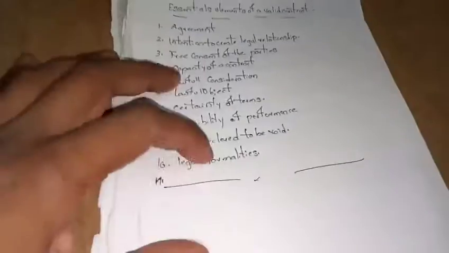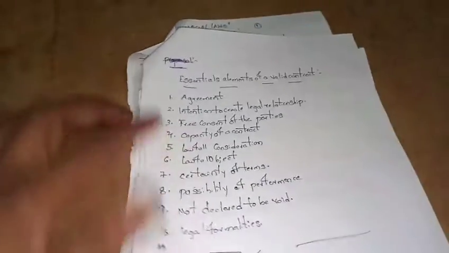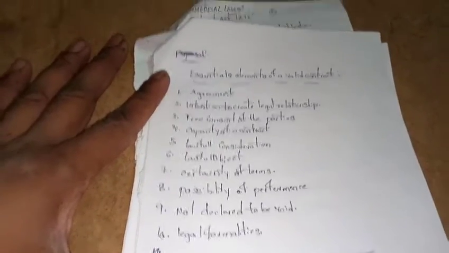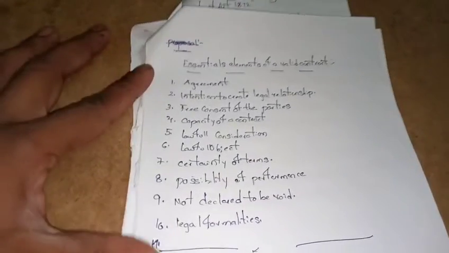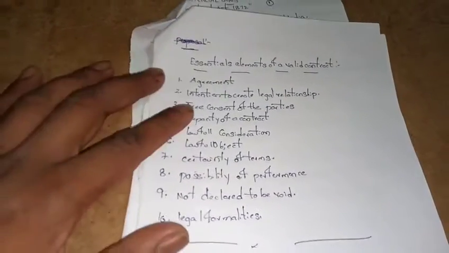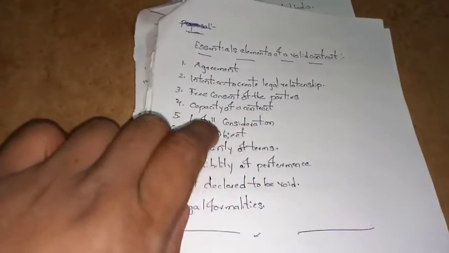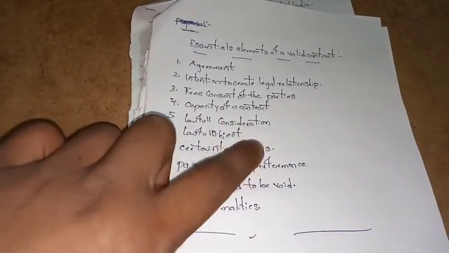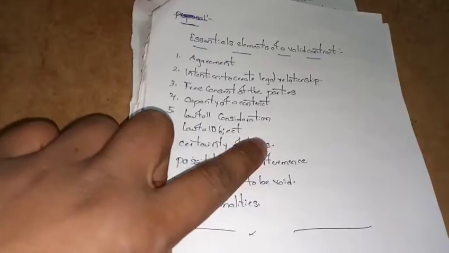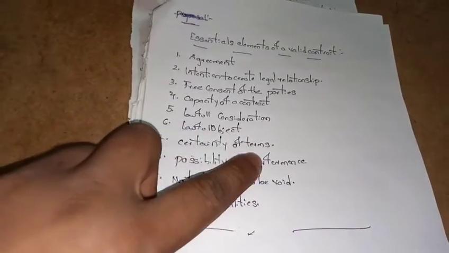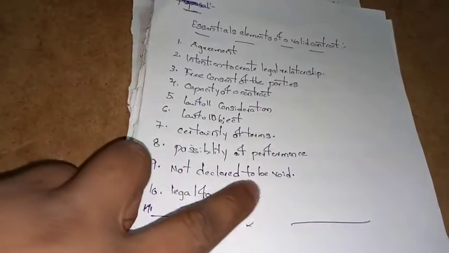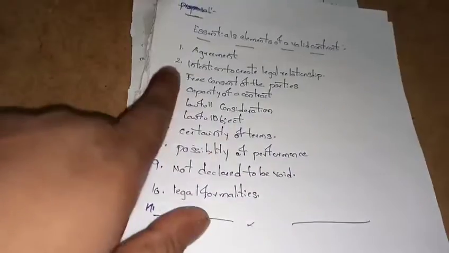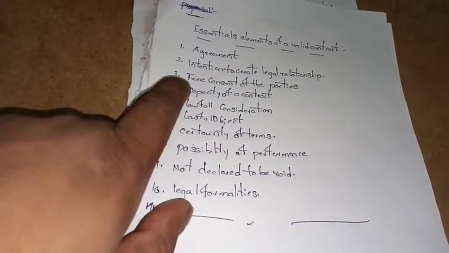Next, what are the essential elements of a valid contract? The key elements are these 10: agreement, intention to create a legal relationship, free consent of the parties, capacity of the parties to contract, lawful consideration, lawful object, certainty of terms, possibility of performance, not declared to be void, and legal formalities.